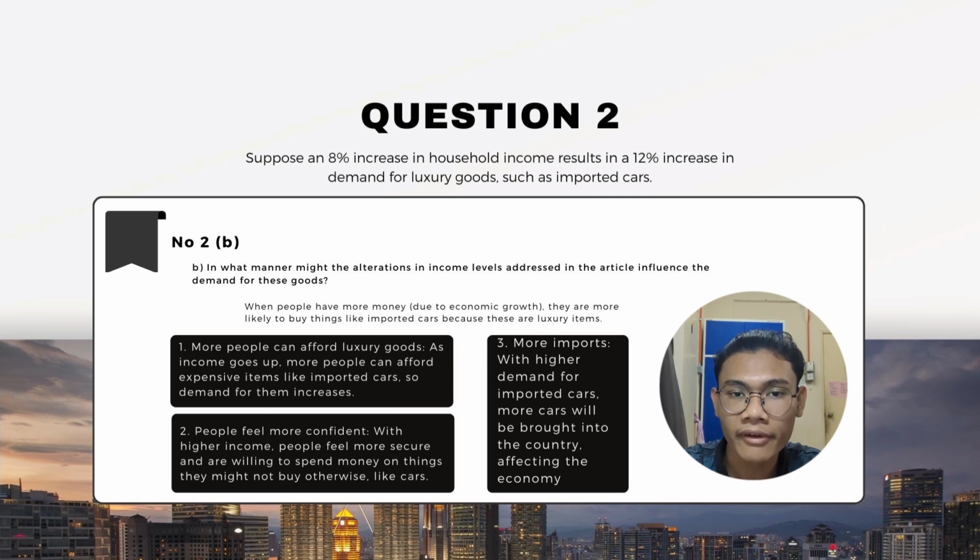There are 3 key effects. First, more people can afford luxury goods. So, when income rises, people have more spending power. Expensive cars that were once out of reach become more affordable, leading to higher demand.